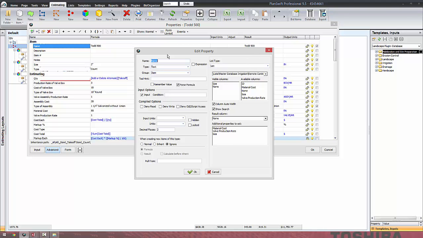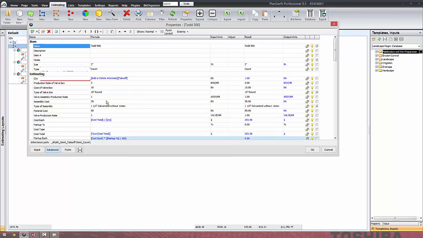But what was happening is we went in and found the list that we wanted to link to, and the name and the size of the ones that are going to be visible when you actually see the drop down. But when you choose that name or that size, it's also going to give you the valve production rate and the material costs, and they'll set those properties down here. So when you select that, it not only selects the name and the size, but those prices were part of that.